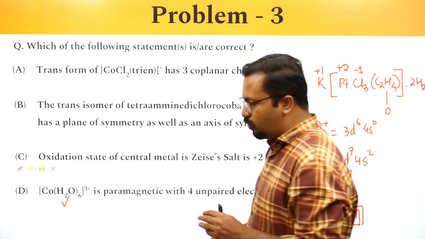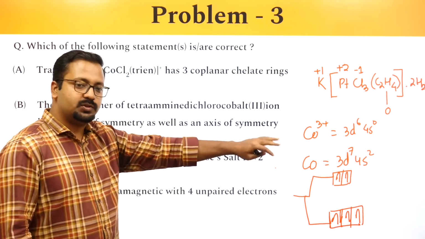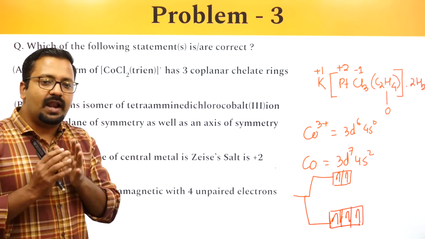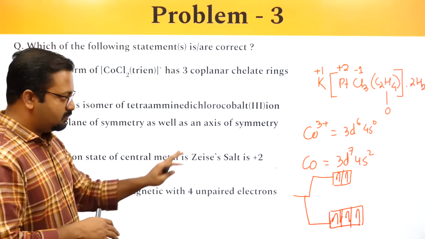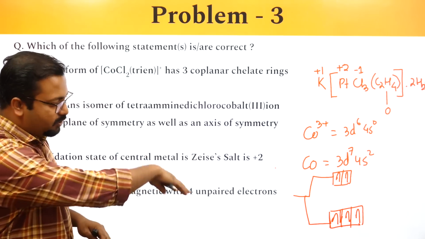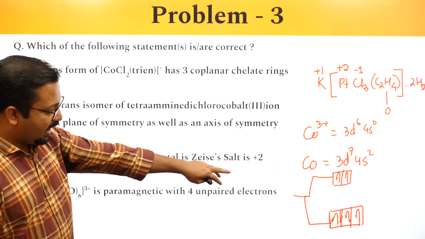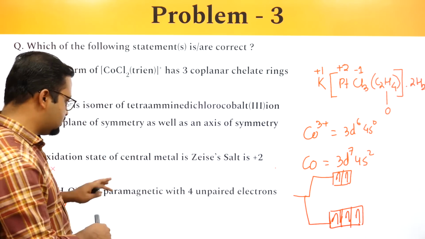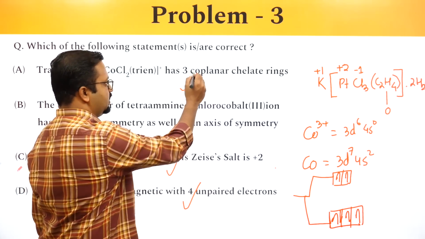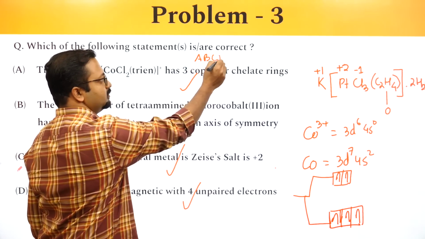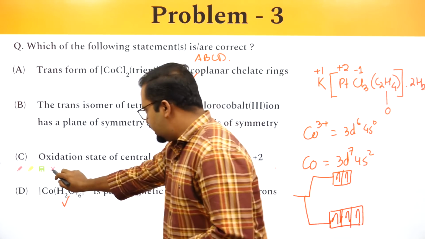So there would be 4 unpaired electrons. Why we are following this and why we are not pairing up all the electrons is because H2O is a weak field ligand. Okay, so if H2O is a weak field ligand, we will have to follow this arrangement. If I follow this arrangement, we would see that cobalt turns out to have 4 unpaired electrons. Okay, so this statement also turns out to be correct. This is correct, this is correct, this is correct. So the correct answer should be A, B, C, D. Okay. So let's look at the next question.